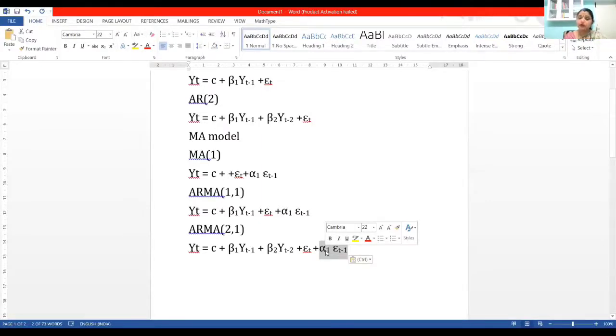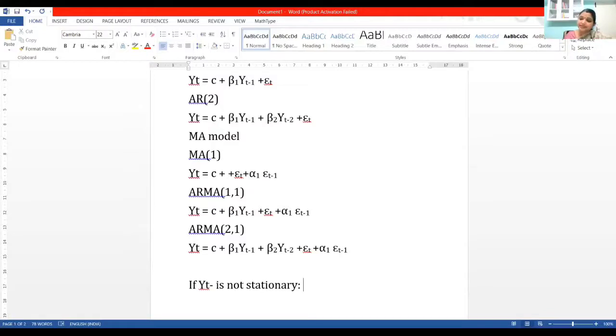Fine. Now, where does ARIMA come from? If the series under study, let it be stock market price, price of fuel, price of gold, salary of employees, rate of interest, whatever the variable under analysis, if yt is not stationary, what happens?